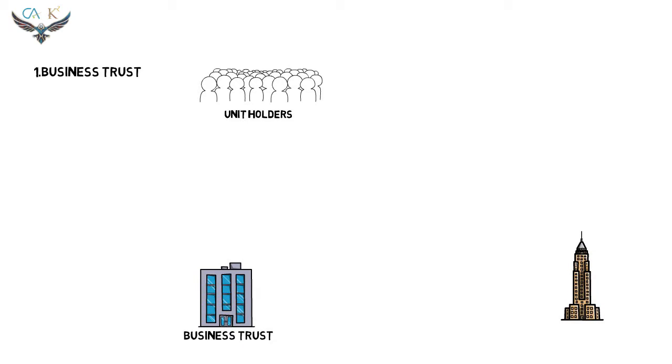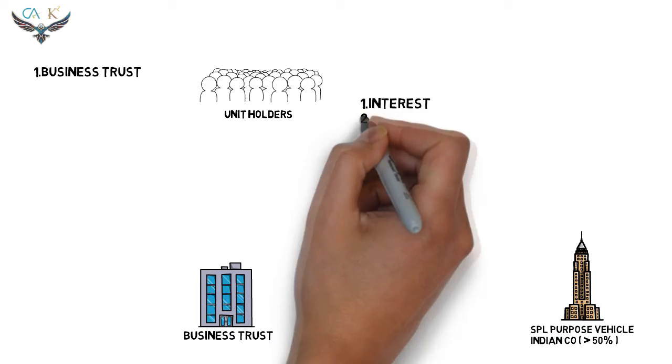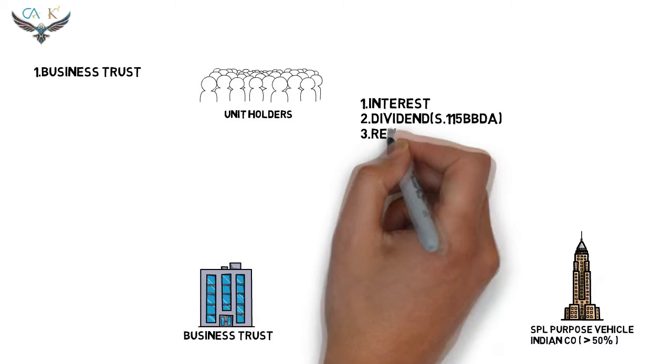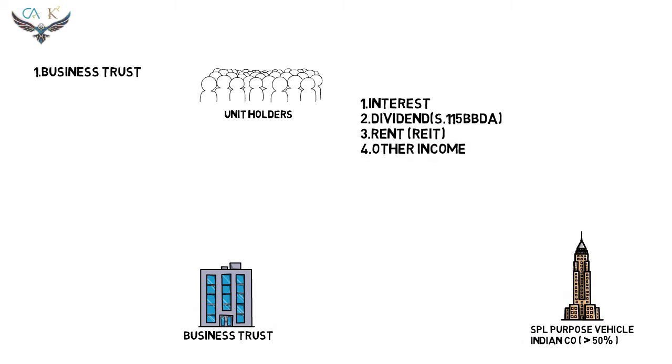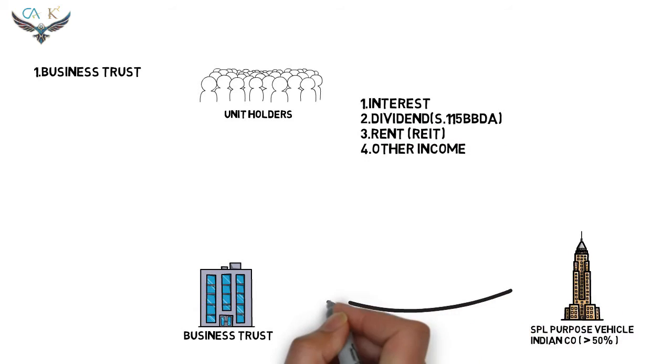Unit holders make investment in the business trust. In turn, the business trust will make investment in the special purpose vehicle. We are going to study the tax implication in terms of interest, the dividend, the rent, and the other incomes.